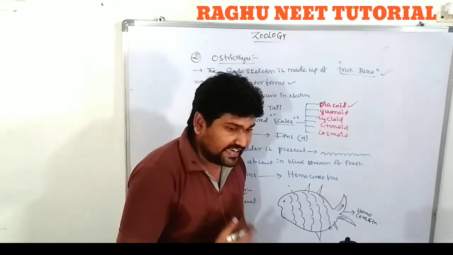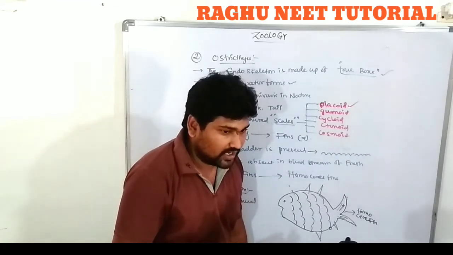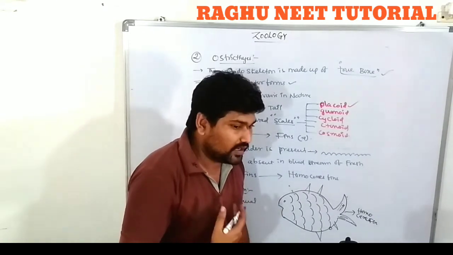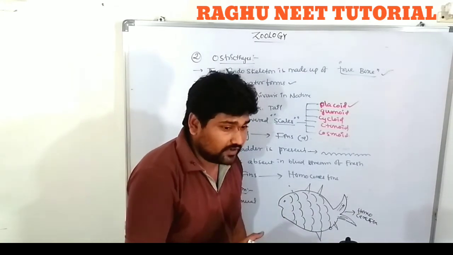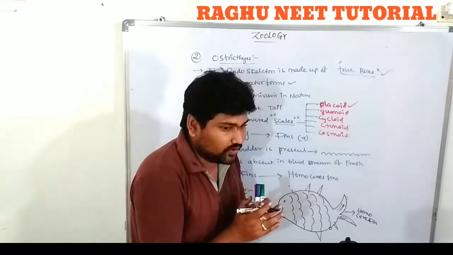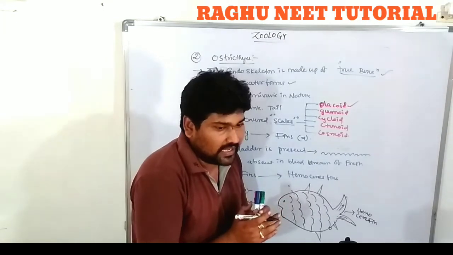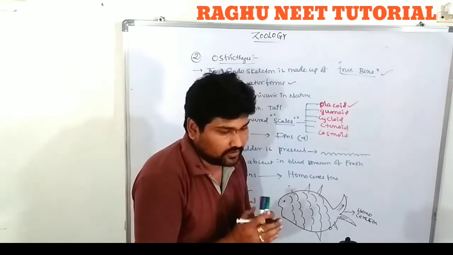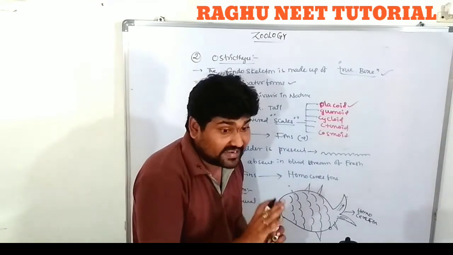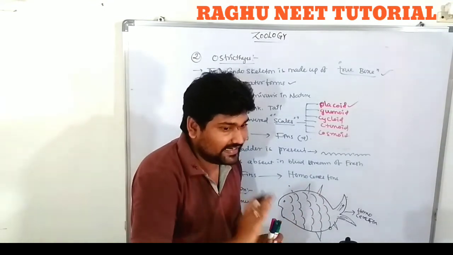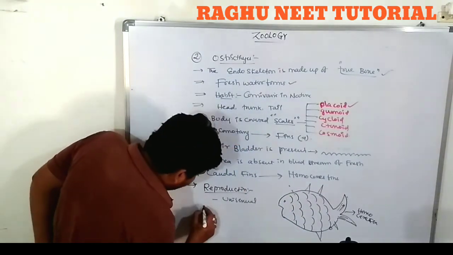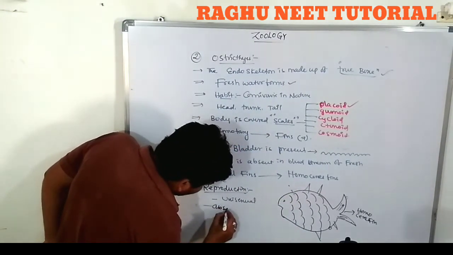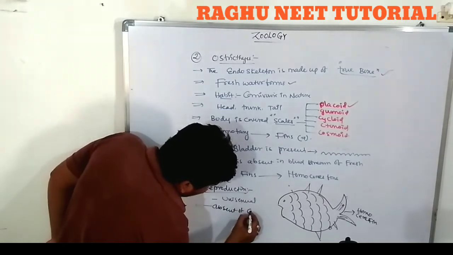During excitation, they release a large number of sperm and eggs outside of the body through the genital aperture. There is a complete lack of copulatory organs in freshwater fishes.